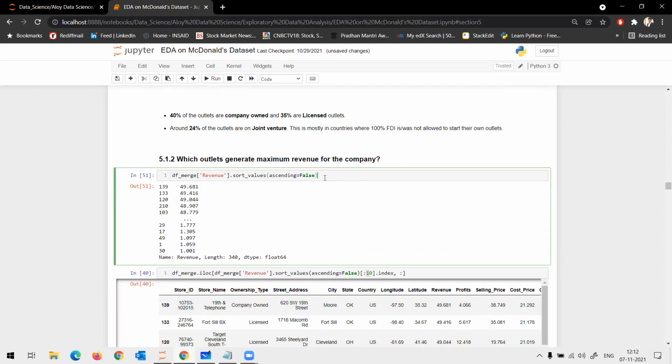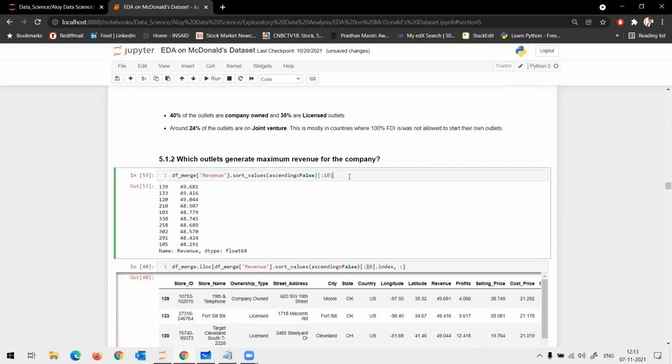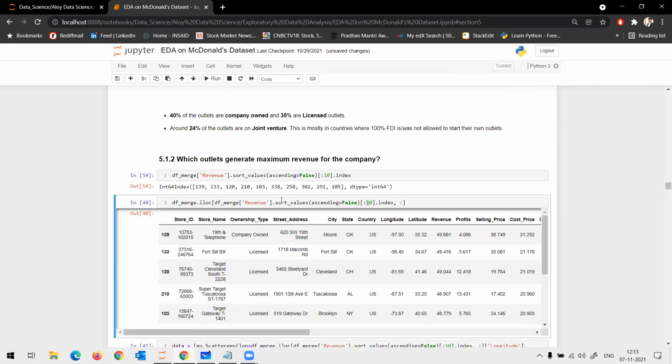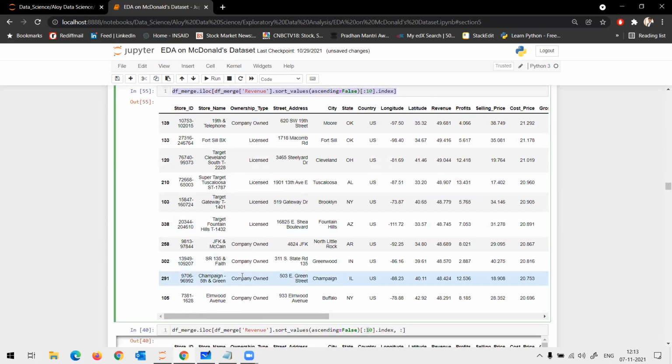You get the index, correct? Or you choose from the starting to 10 values. You need top 10, right? And take the index. And these indices I follow through. I use iloc, and I get my data set back.